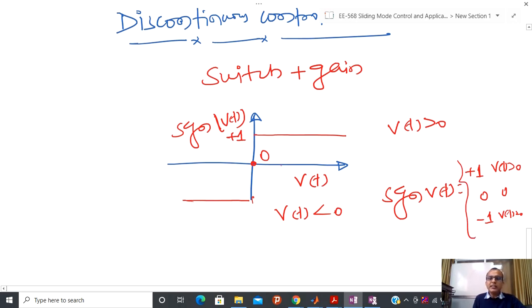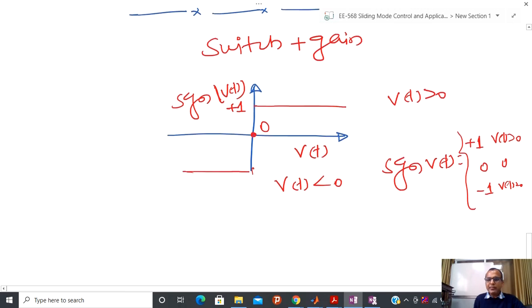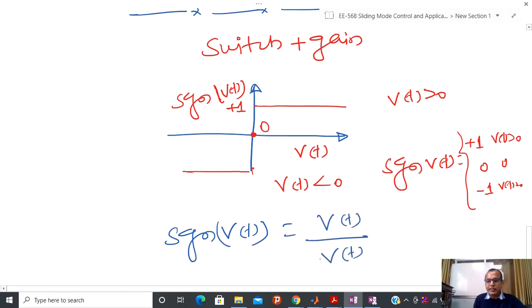If you see the mathematics literature, then the signum function is defined in a different way. Another equivalent way, people define the signum function like this also. They are telling, okay, signum Vt is nothing but Vt by mod Vt. And whenever we write a certain quantity in the denominator, you all are well aware that I have to exclude some point.